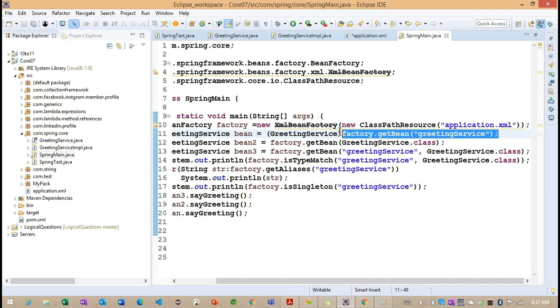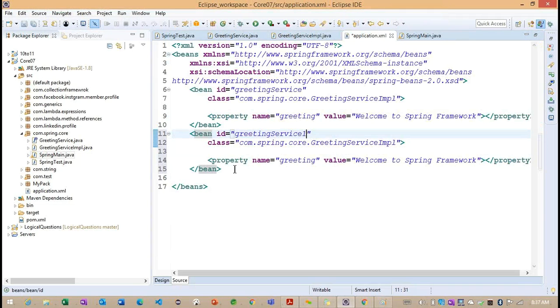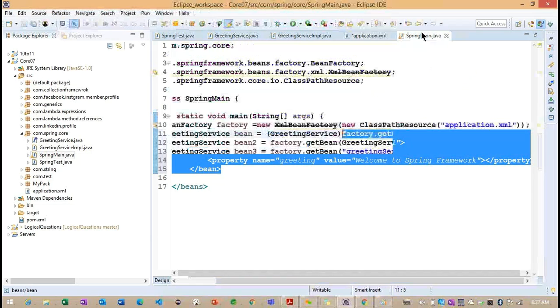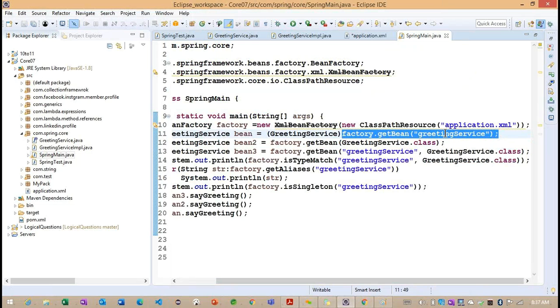ID specific here. Getting the point. So otherwise, if we created only one bean, so we are not creating this particular code. We are having only one bean here. So we don't want to go for this particular bean. So we don't want to provide this particular ID. So directly we can specify the type here.